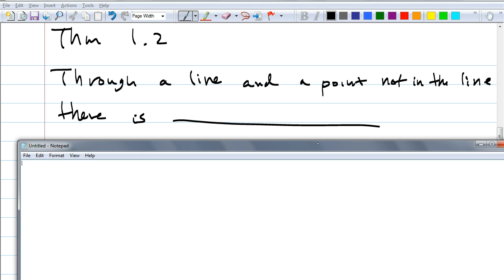Second theorem. Again, is it important to remember Theorem 1.2? No. Okay, that's not important. This doesn't have a name, so you have to actually remember the statement. But these actually make sense, hopefully. Through a line and a point not in that line, there is something. Through a line and a point not in the line, there is exactly one plane.